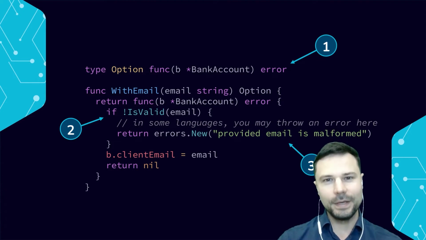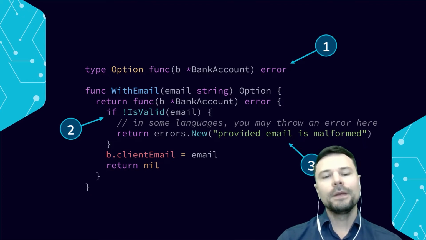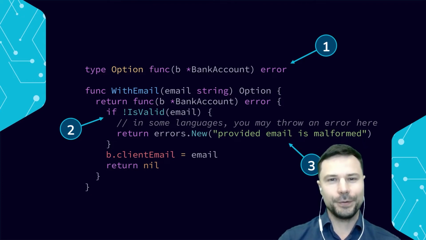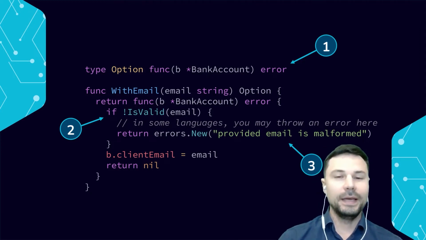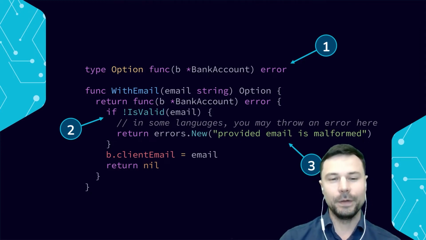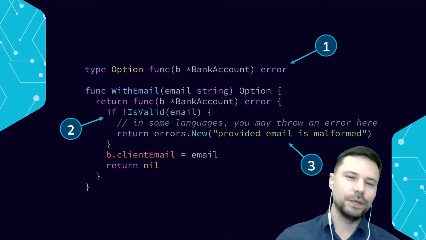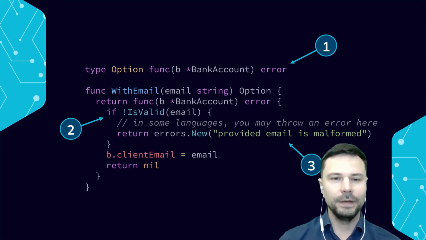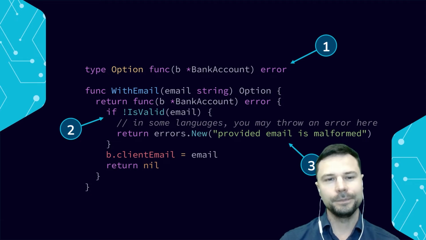But what you are doing is checking, is this parameter absolutely legit in every possible way? Can it mess me up somehow? And once I know that it can't, now it's safe to assign it to our main object, and finally we will return a nil, meaning that nothing went wrong if the execution went all the way to the end of the function. That's a safer options type.